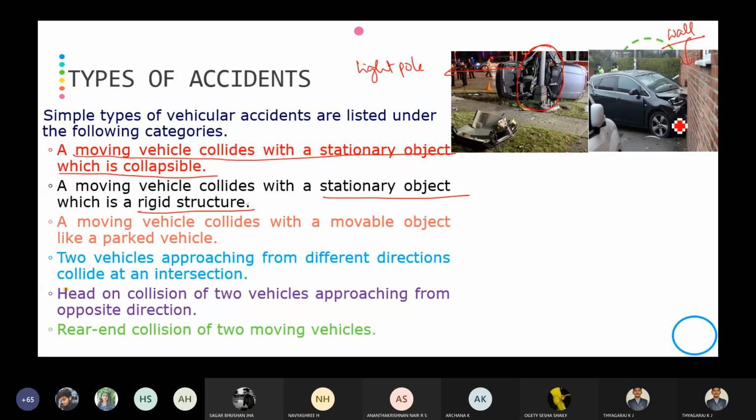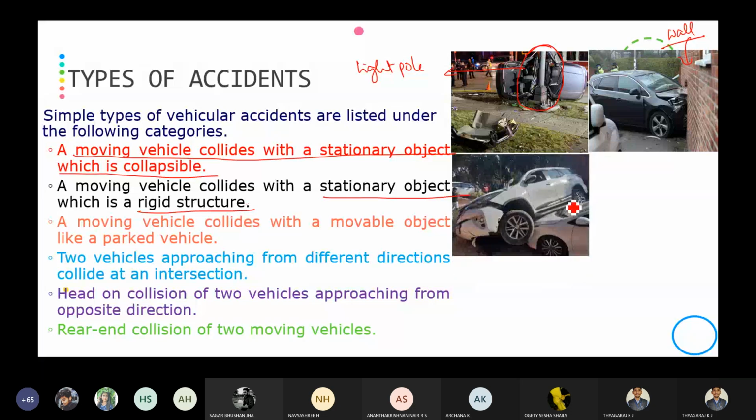Okay. Is it clear, right? Are people understanding this one, types of accidents? Yes, sir. First one is a moving vehicle collides with a stationary object which is collapsible. A moving vehicle collides with a stationary object like a rigid structure. The rigid structure means it will be the wall of the building.